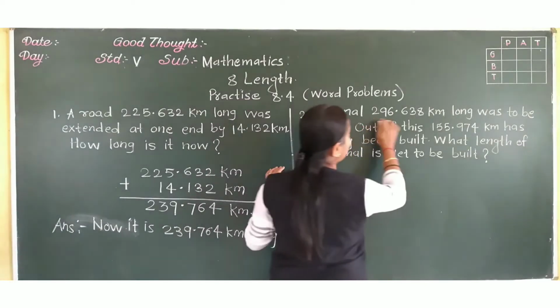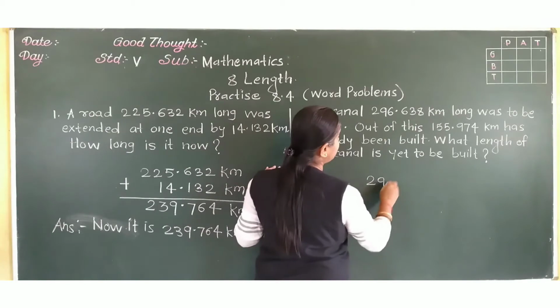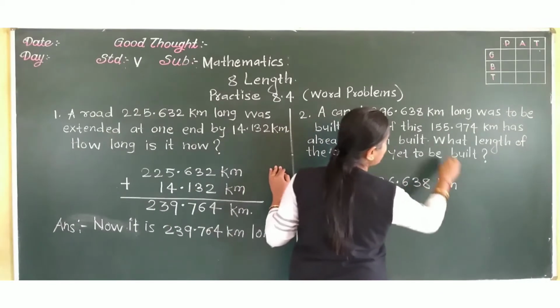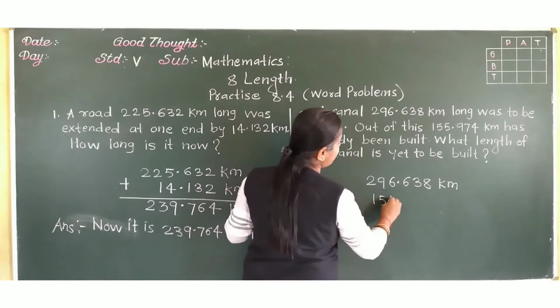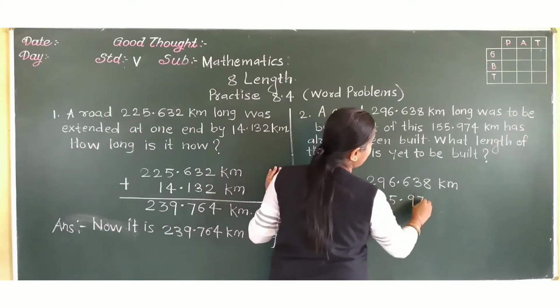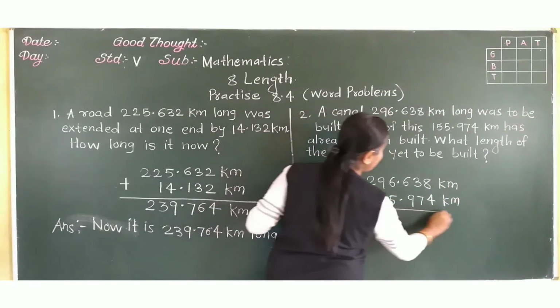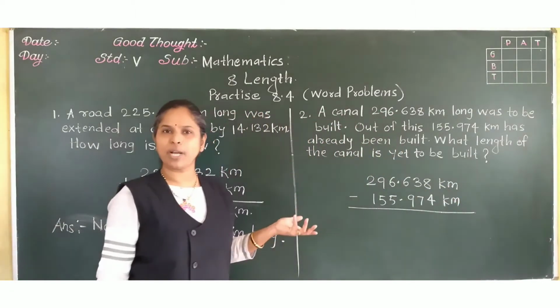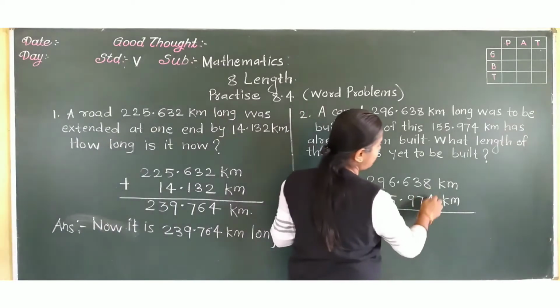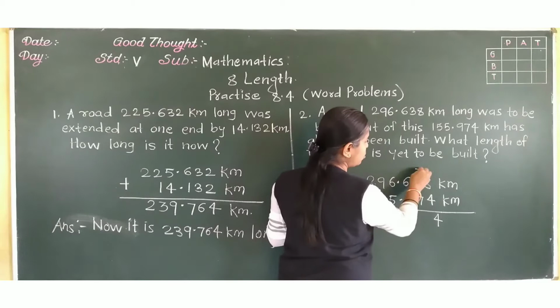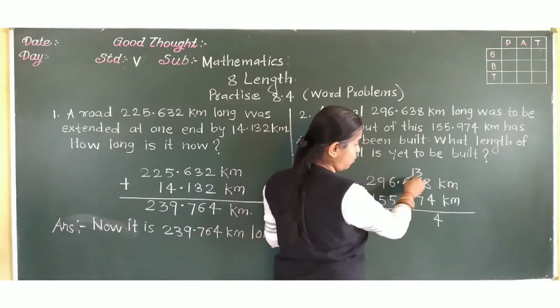See, the total length is this much of the canal. Out of that, how much part is constructed? 155.974 km has been constructed. Now what is the length that remains? That means we have to do subtraction. So 8 minus 4, 4. Cannot subtract 7 from 3, so borrow 1 from 6.